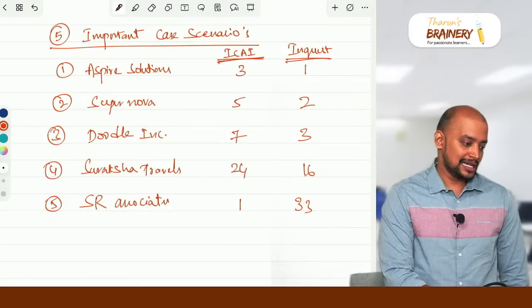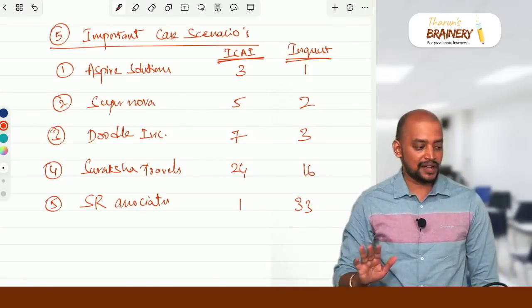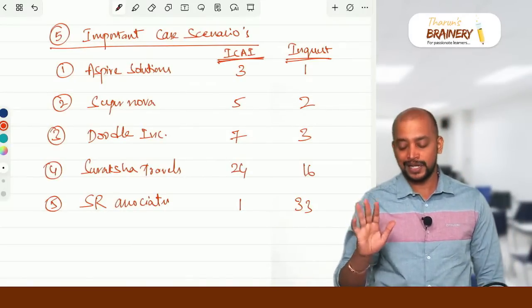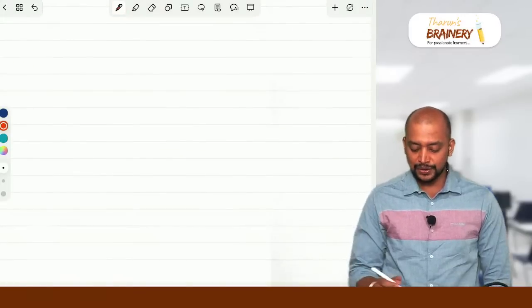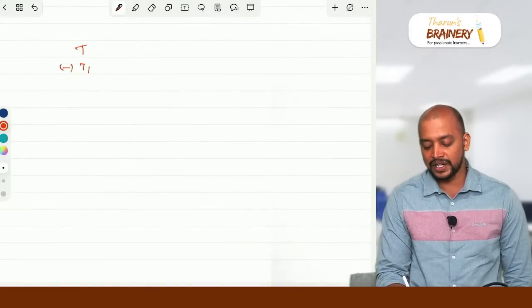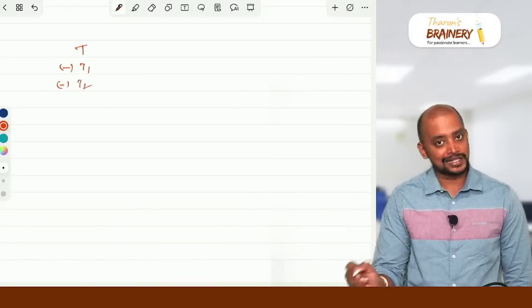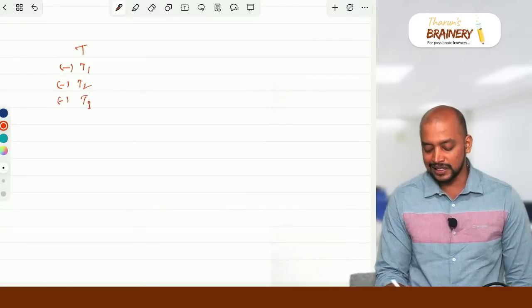Okay. Then the easy format for T1, T2, T3, whatever I have explained itself is an easy format. Just remember, first we need to take T, all GST paid on inward supply, minus T1, which is non-business purpose, minus T2, exempted supply, minus T3, blocked credit.